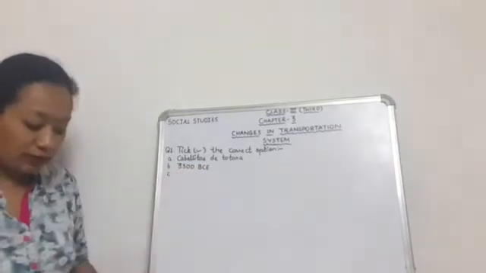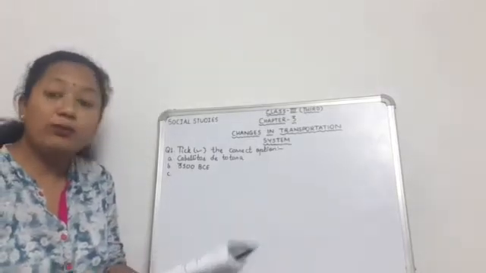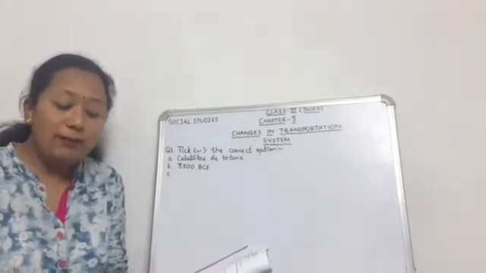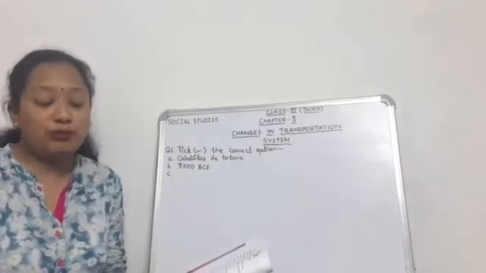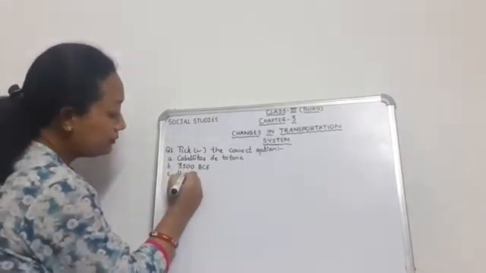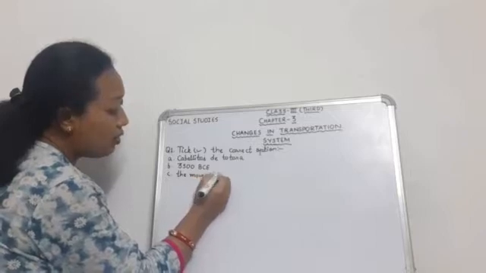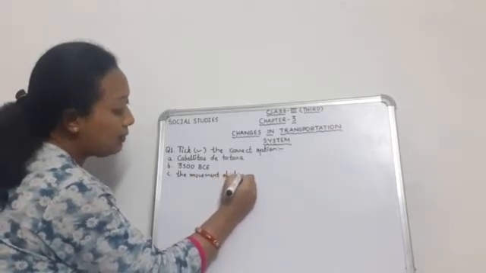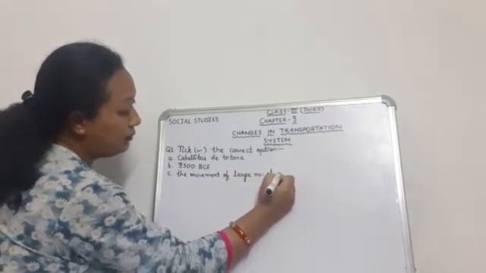Then comes the third one. Metro train helps in what? The movement of large number of people, mass movement of goods, mass movement of animals or mass movement of food. Yes, the correct answer is the movement of large number of people.